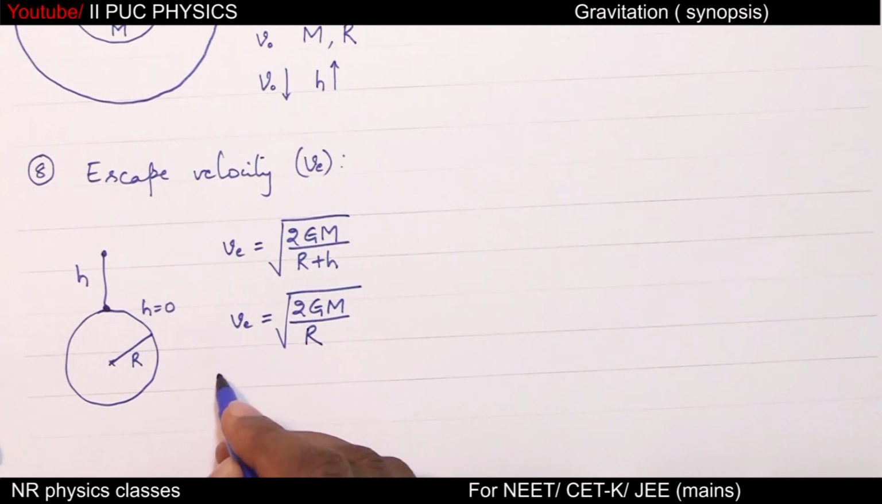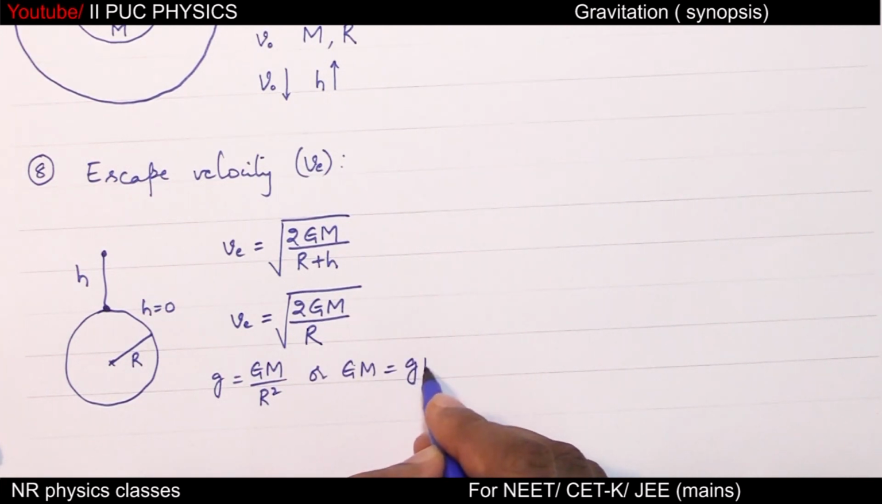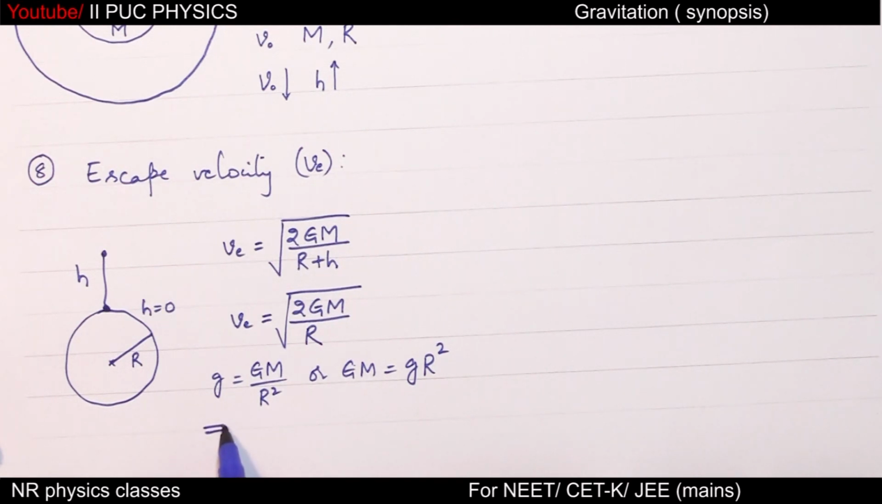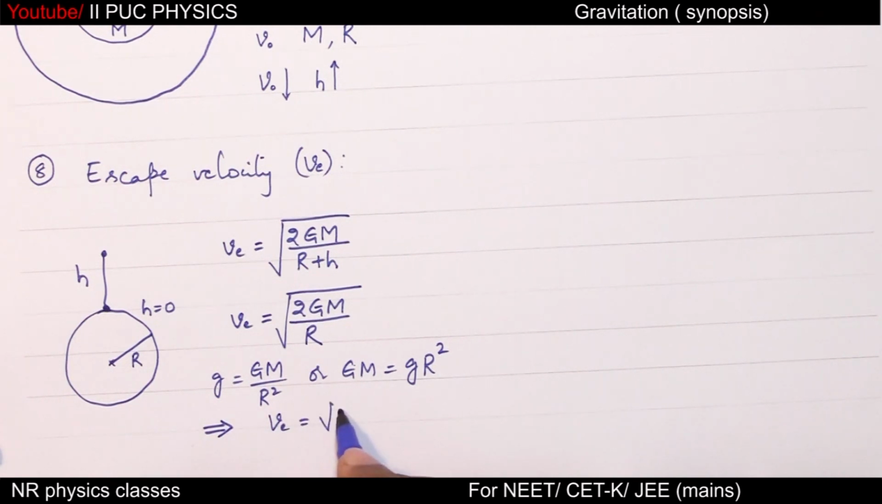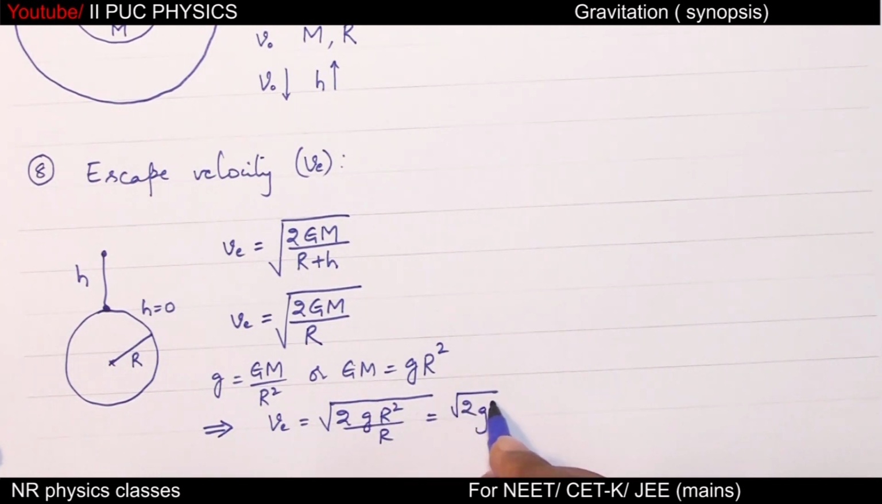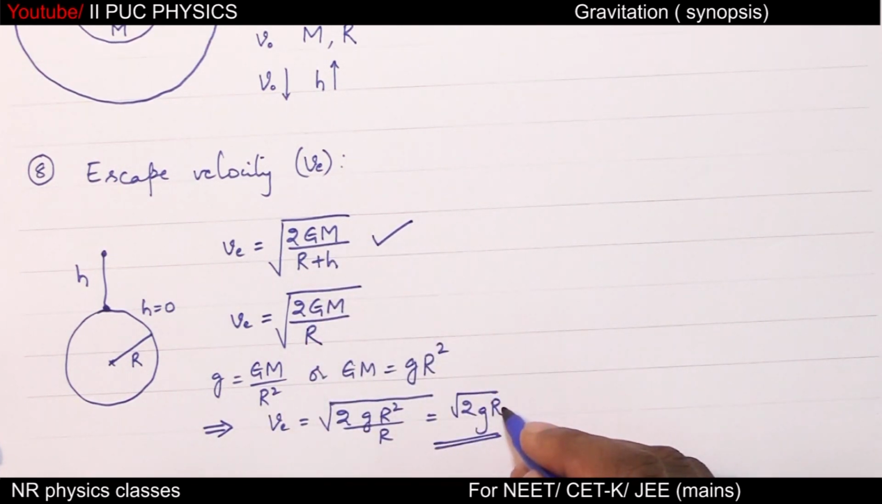We also know that small g is GM by R square, or GM equal to gR square. Substitute gR square in this equation. What we get is root of 2gR square by R, equal to root of 2gR. This is also expression for escape velocity. This is escape velocity in terms of capital G. This is escape velocity in terms of small g.